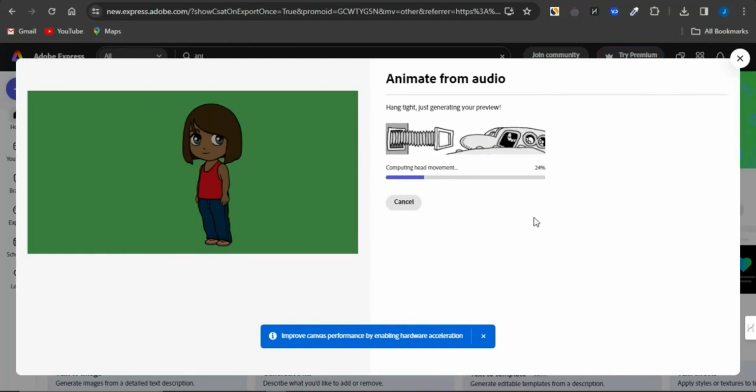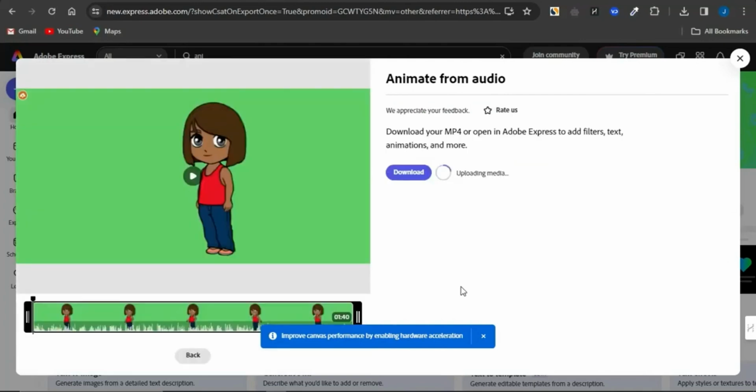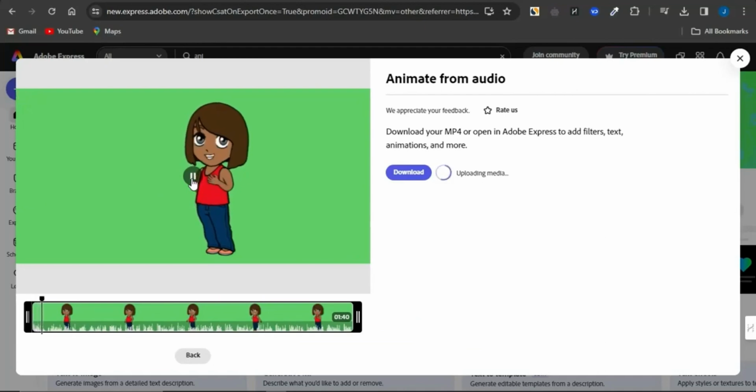Now, you need to be patient a little because this might take quite a while for this to actually get done. As you can see right now, guys, it's actually computing the head movement and also the lip sync. You need to be patient until this actually gets to 100% before you can actually get your video.